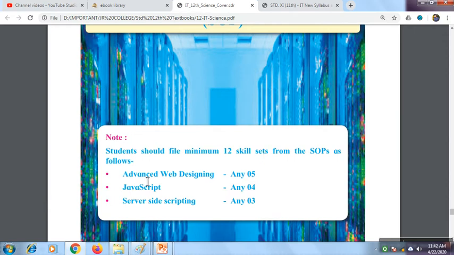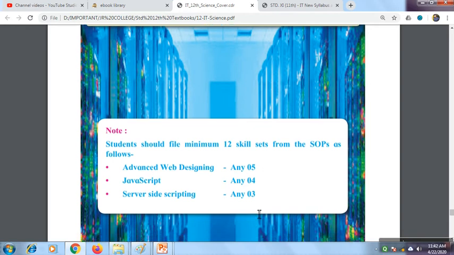From advanced web designing, any 5 you have to do. From JavaScript, any 4. Then server side scripting, any 3. So at least they will be providing 7 to 8 practicals under every topic. So let's see the first topic.